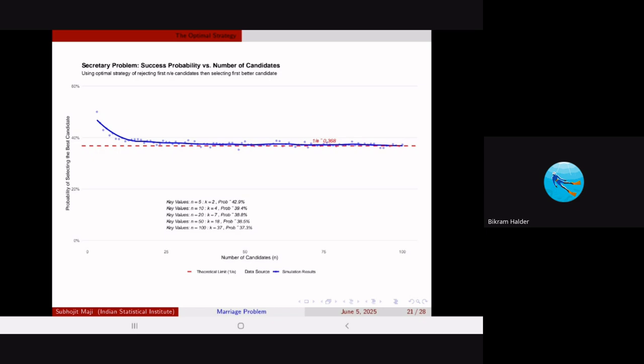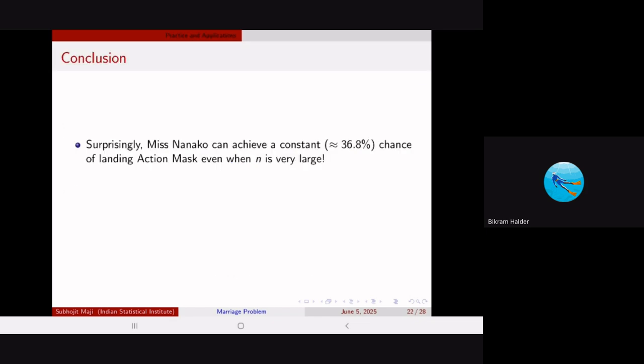So you see that the probability is high in the beginning and then it comes closer and closer to 1 by E as n becomes larger. And when n is approximately 100, it is almost 0.368, that is the probability of selecting the best one. So surprisingly, this is a very great method, as given by Shinchan.